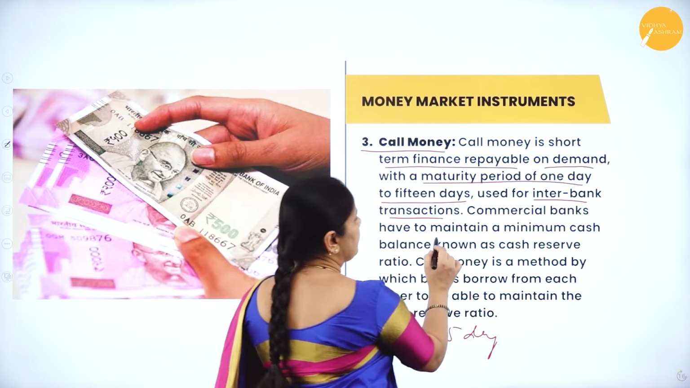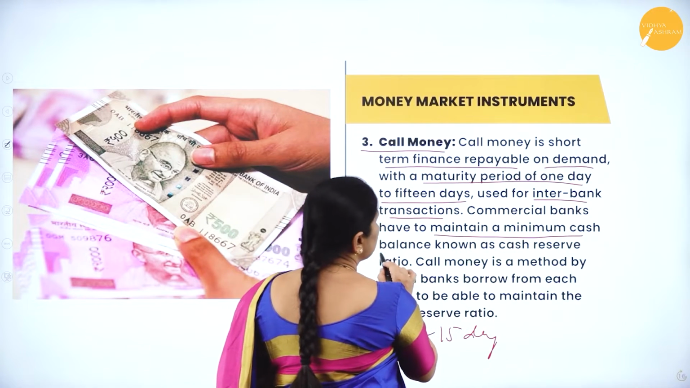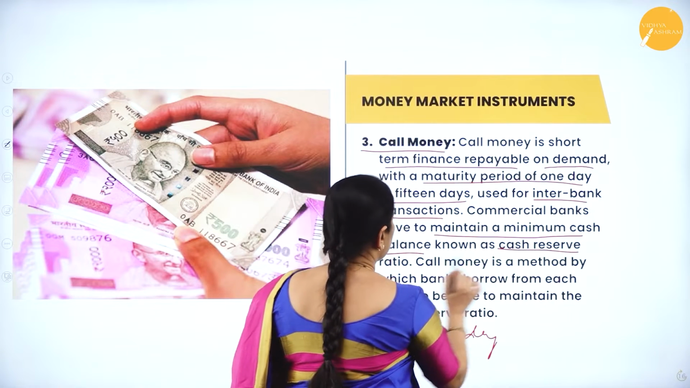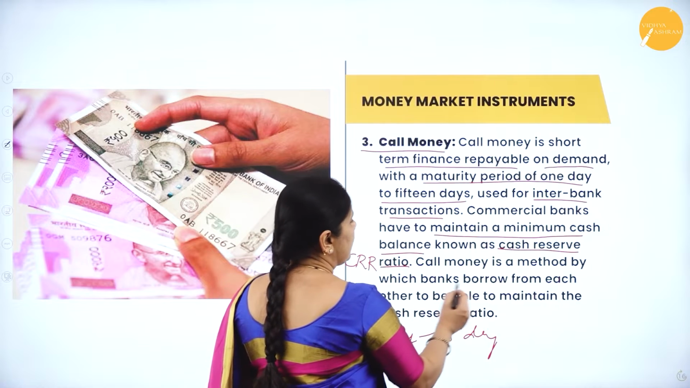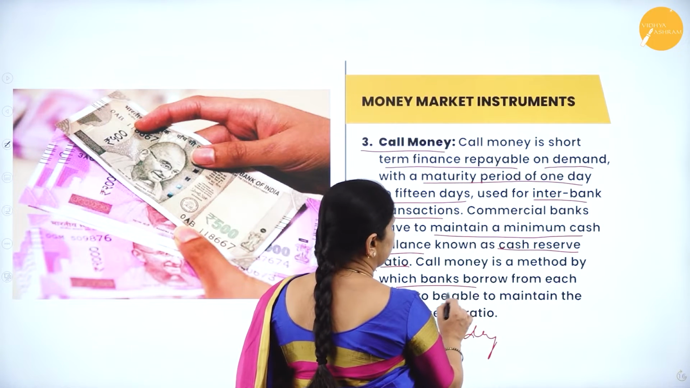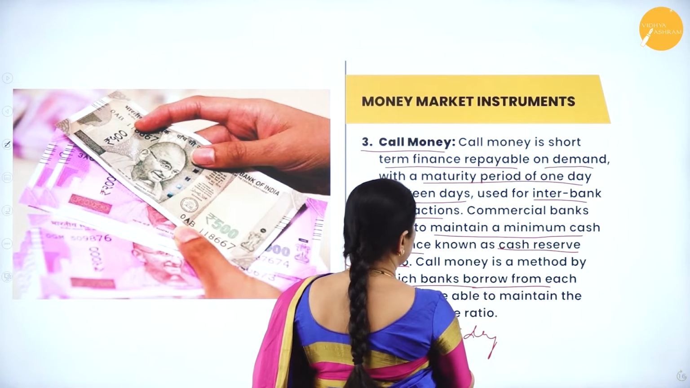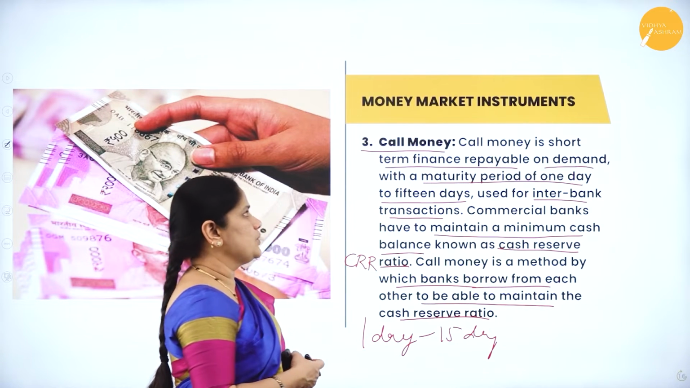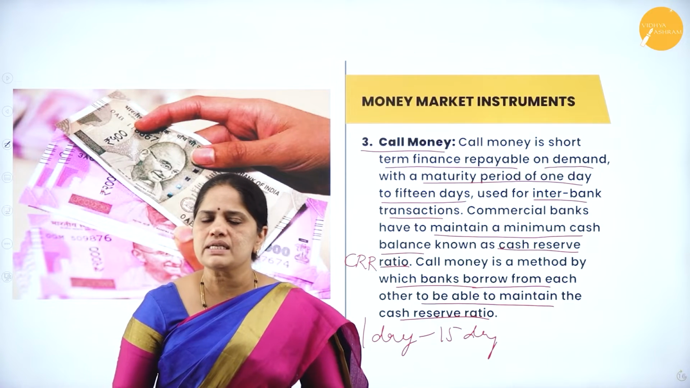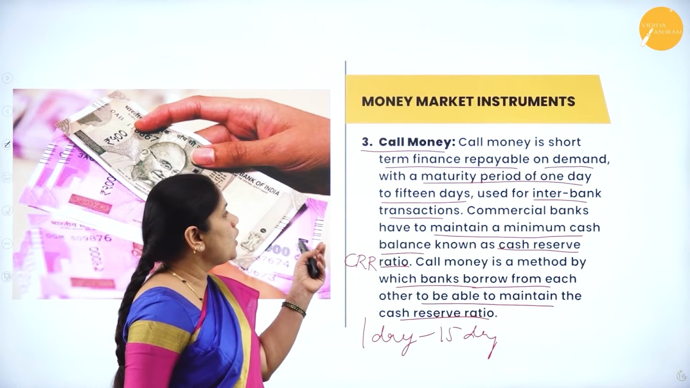Now, commercial banks have to maintain a minimum balance known as the cash reserve ratio, that is the CRR, and call money is a method by which the banks borrow from each other to be able to maintain the cash reserve ratio. Now, we should understand the meaning of the word call money.